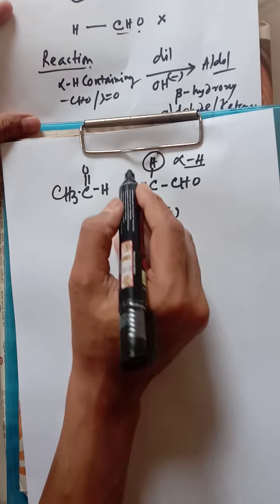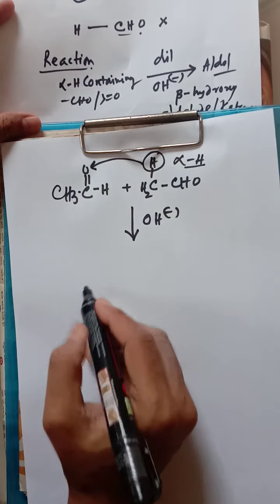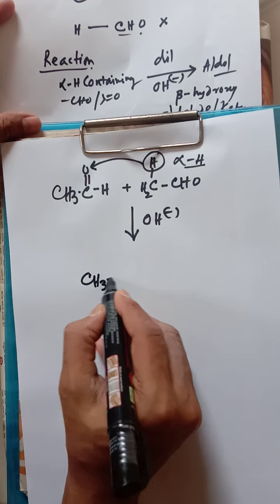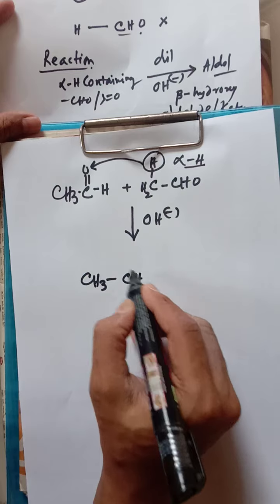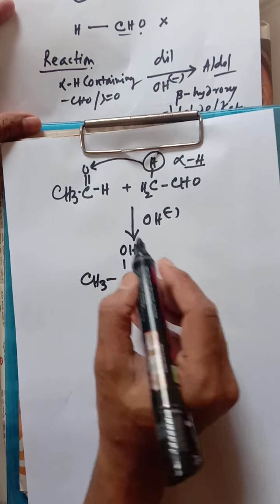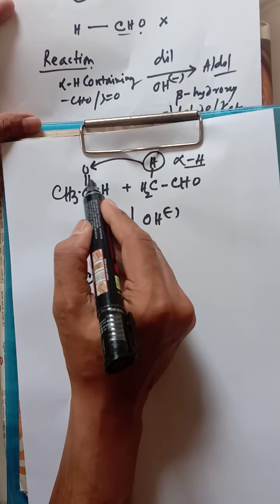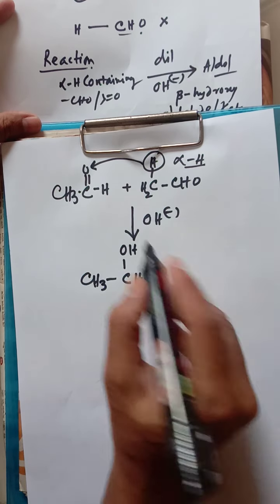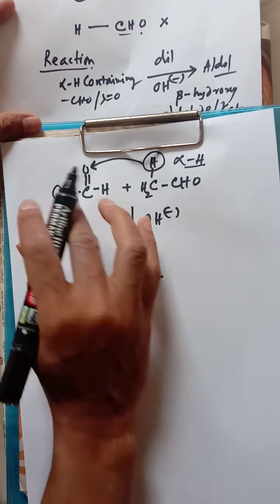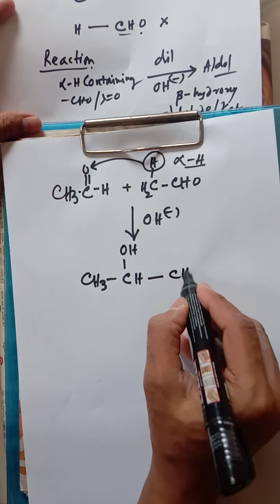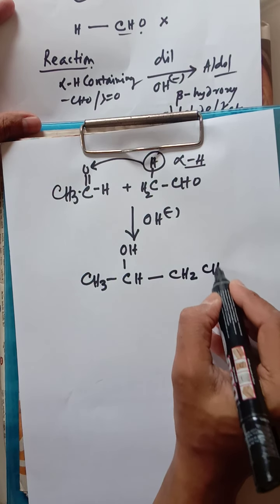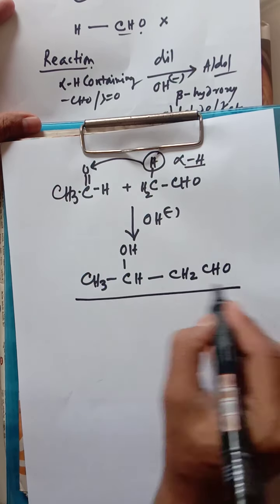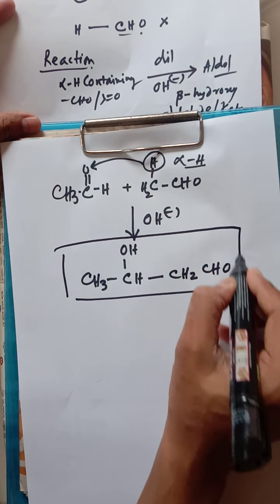Now what is the reaction? Always remember that this hydrogen will shift over here. That means the product will be like this: CH3 CH, it becomes OH. That means one bond will catch hydrogen, and these two molecules will attach with each other. So this compound will be prepared. This is the final product, and this is called aldol.